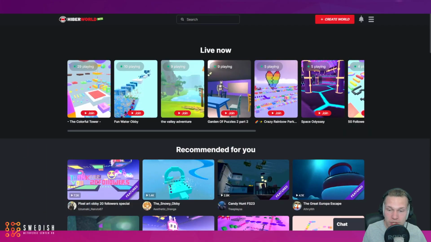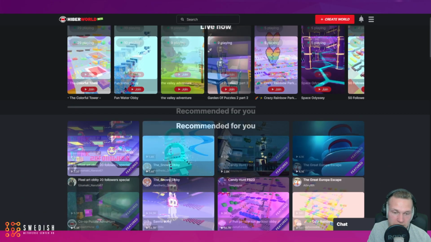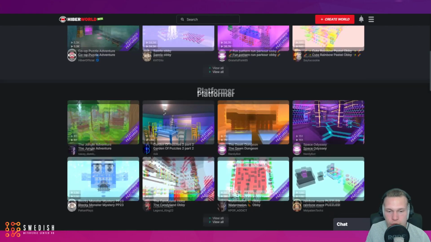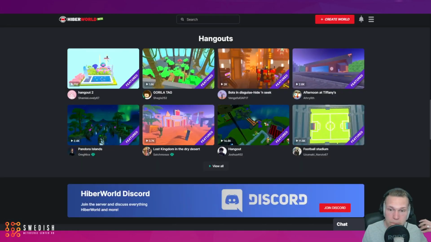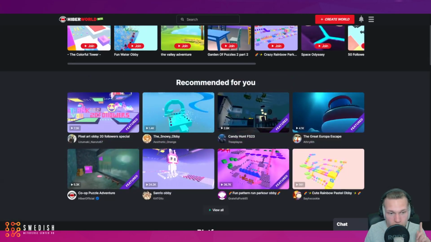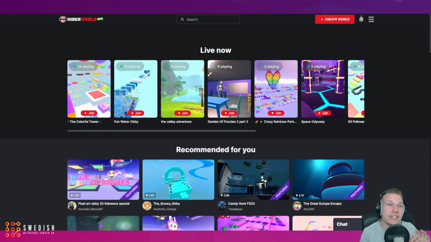And this right here is HiberWorld. As you can see, there is a main menu where you have a bunch of different worlds that you can explore. But before we get into that, very important, HiberWorld is one of those worlds that is extremely easy to access. You can jump into HiberWorld simply by going to HiberWorld.com. So it can be accessed directly from your browser, no download required, no sign up required.